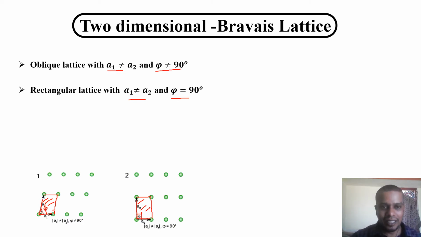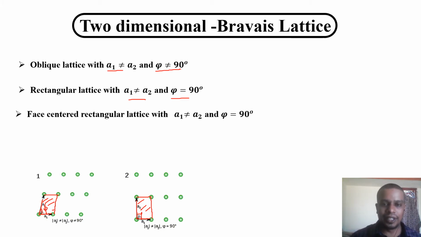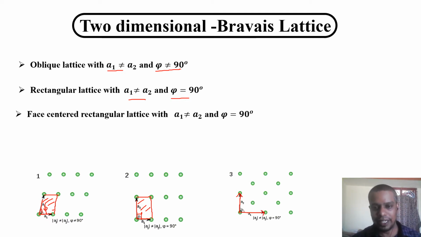The third type of lattice is a face center rectangular lattice with A1 not equal to A2 and the angle equal to 90 degree. If you look at the third picture, here A1 is one vector and A2 is here. These two lengths will be different, and the angle between them is exactly a right angle.